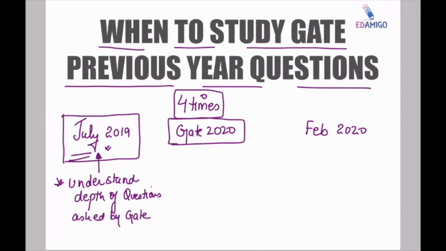They must know what kind of questions GATE is asking.